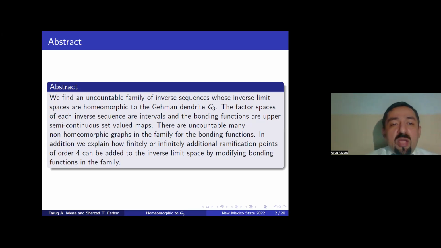So there are uncountably many non-homeomorphic graphs in the family for the bonding functions. In addition, we explain how finitely or infinitely many ramification points of order 4 may be added to the inverse limit spaces by modifying the bonding function.